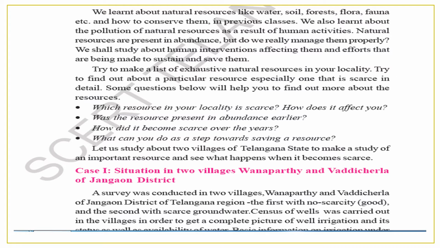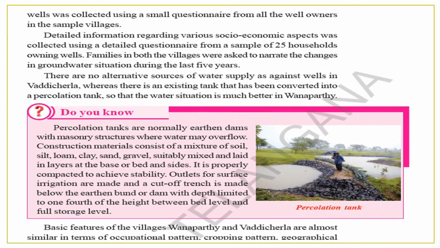A census of wells was carried out in the villages in order to get a complete picture of well irrigation. Information was collected using a small questionnaire from all the well owners in the sample villages. Detailed information regarding various socio-economic aspects was collected using a detailed questionnaire from a sample of 25 households owning wells.